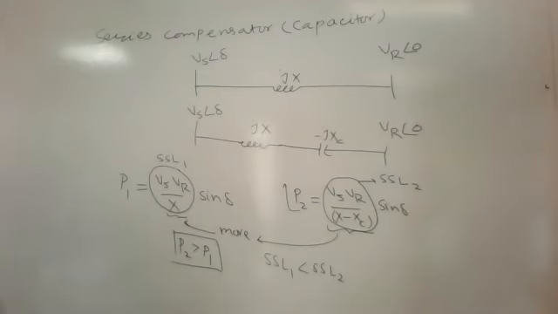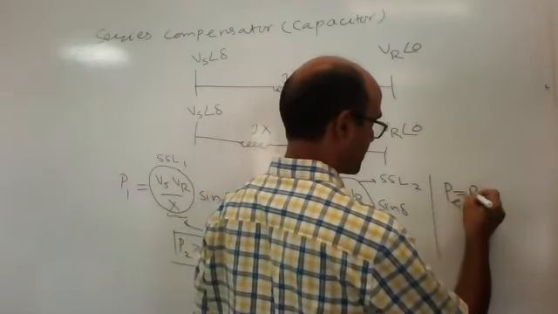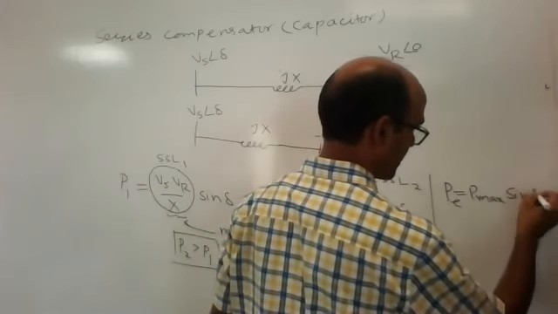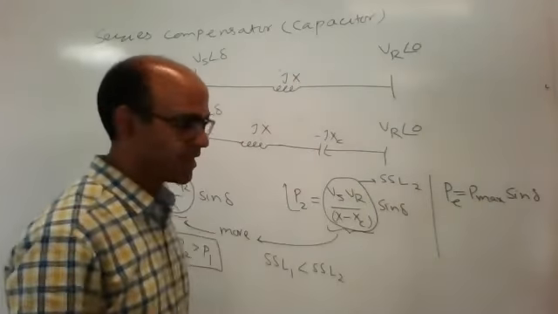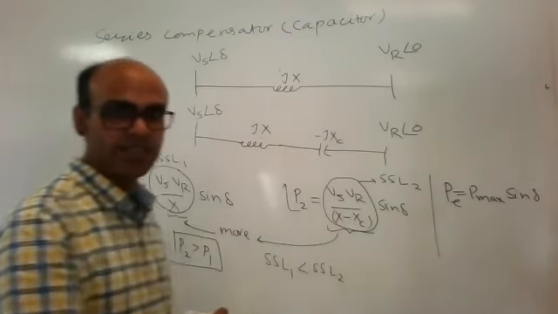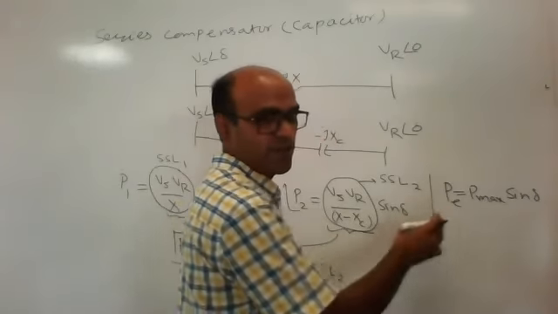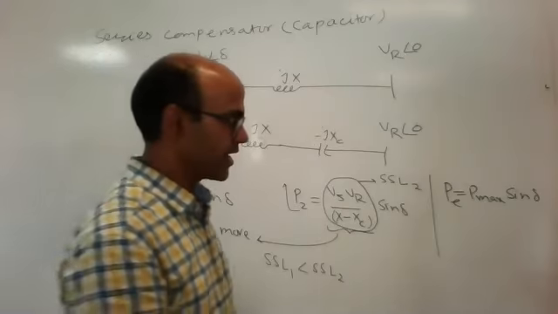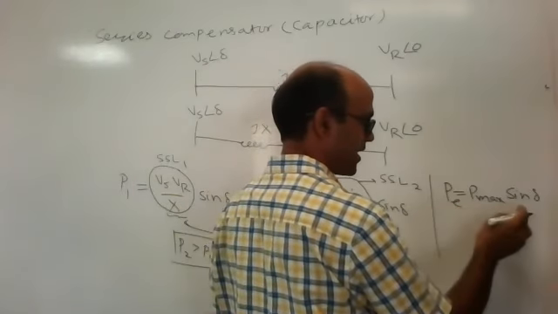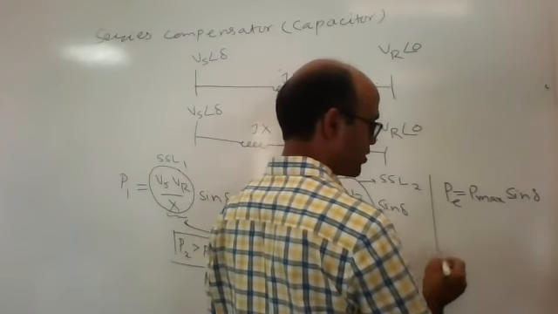Since you also know one expression, P is Pmax sin delta, and Pmax is Vs Vr by X minus XC. This is the maximum power. You know this P is constant; electrical power will not change. So if Pmax increases, then sin delta should be reduced, because the product is constant.